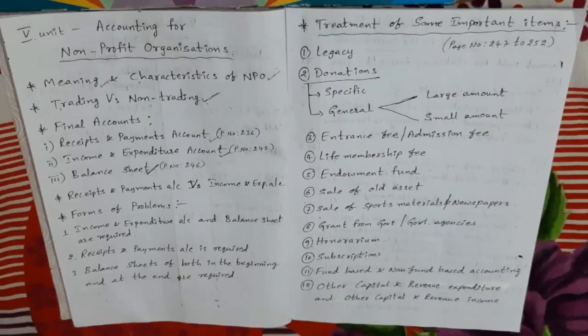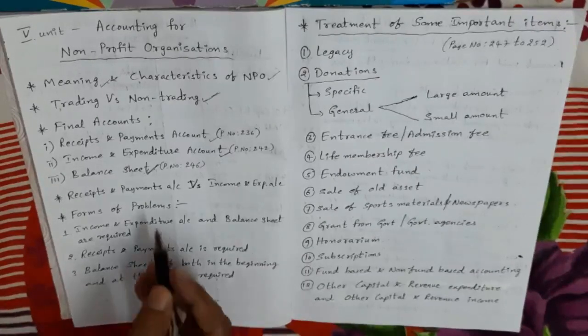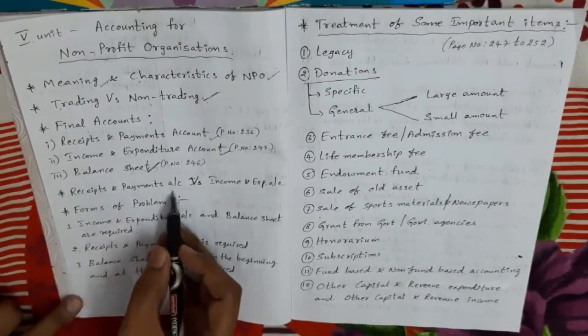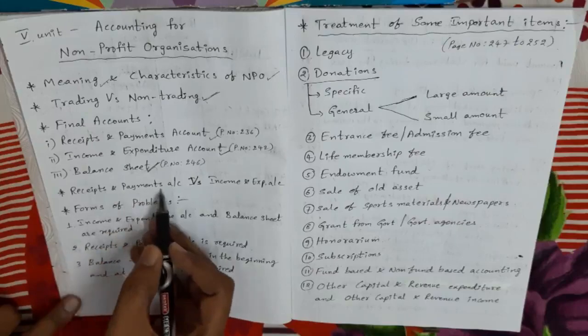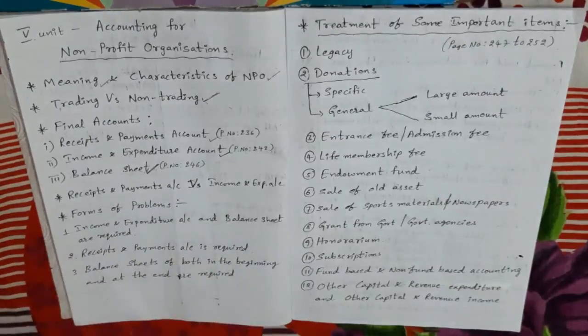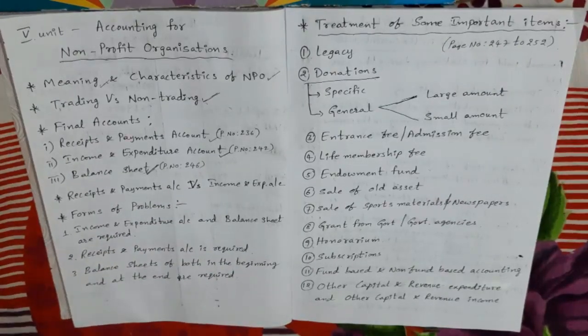Next, the topic is the difference between the receipts and payments account and the income and expenditure account. What are the differences between them? It is a very important topic, and I am going to explain the main differences. The first difference: the receipts and payments account is in the nature of a real account, right? Next, the income and expenditure account is in the nature of a nominal account. The receipts and payments account is a real account.